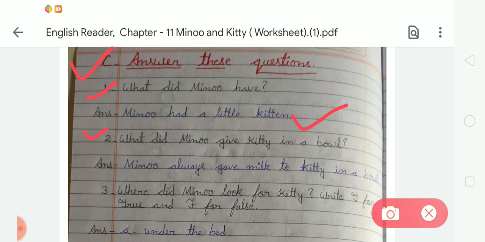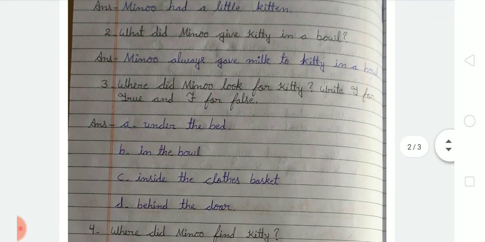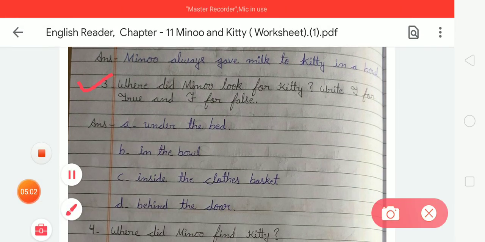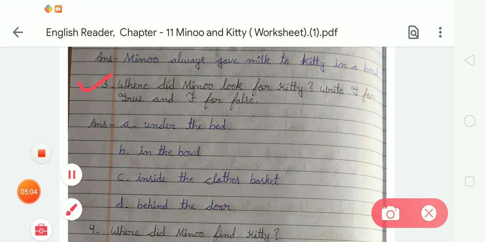B-O-W-L, bowl. Minu always gave milk to Kitty in a bowl. Now come to the next question, question number 3. In question number 3, there is a question: where did Minu look for Kitty? Write T for true and F for false. So student, we have to write T for true and F for false to the correct sentence.